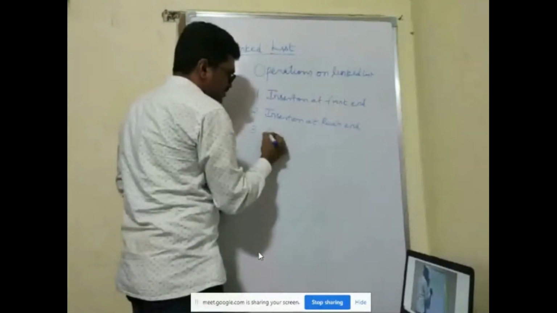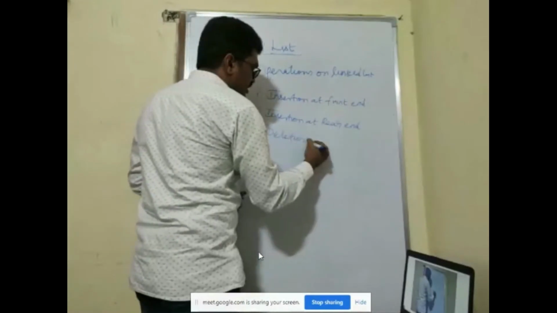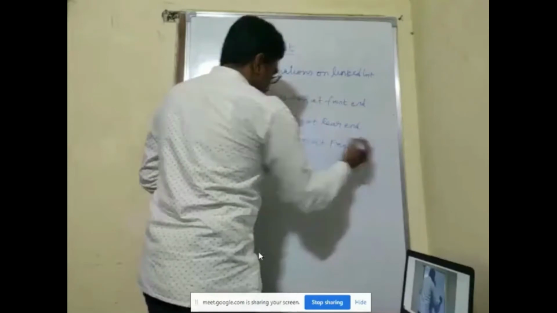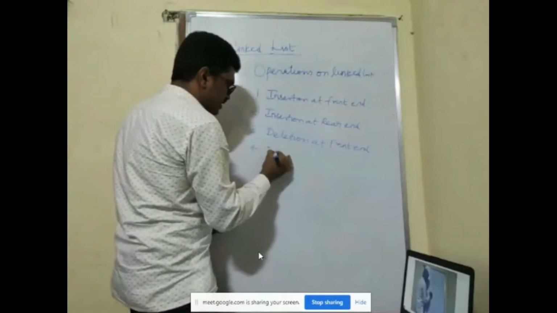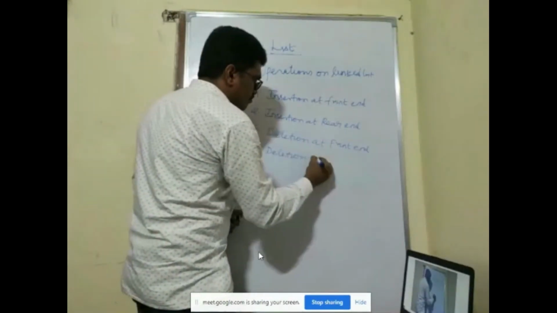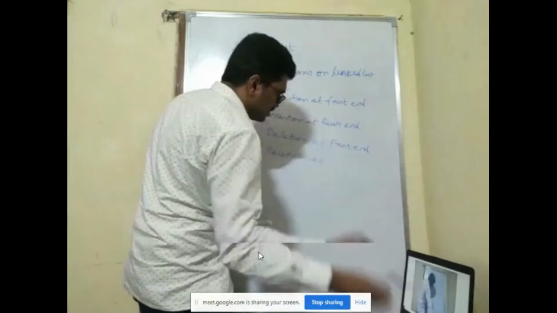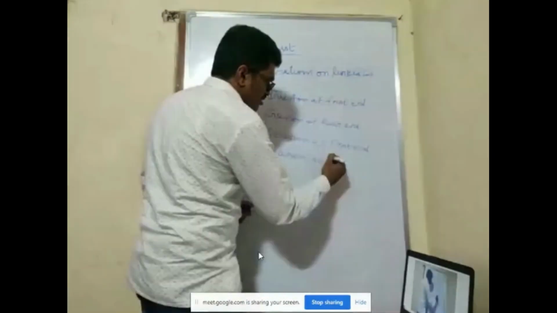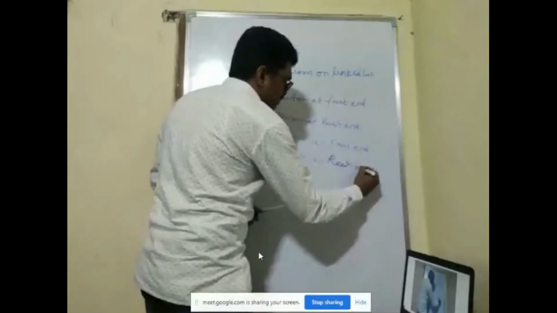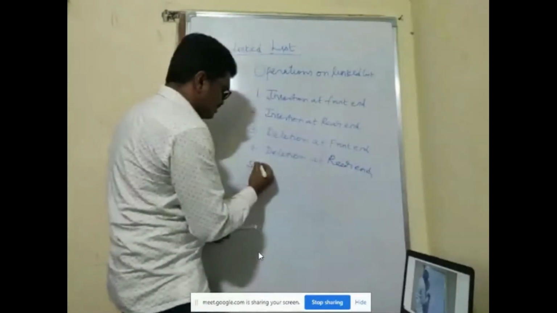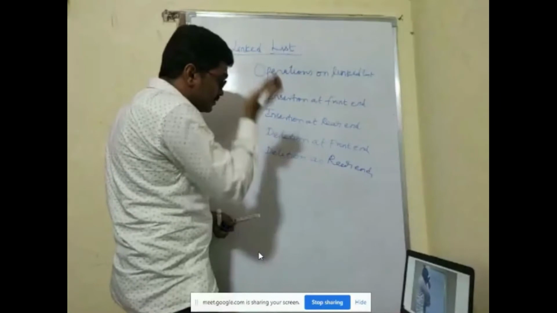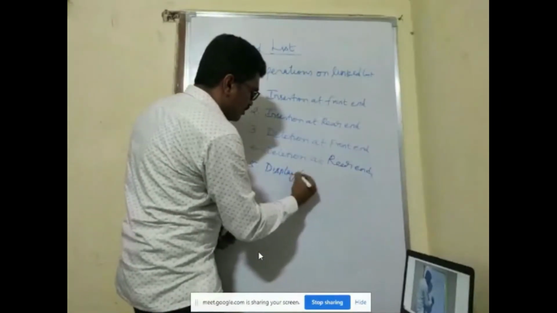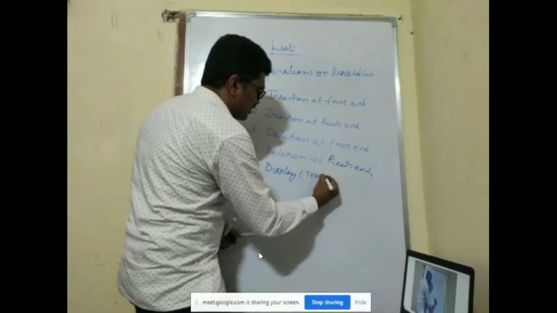Third one is deletion at front end. Fourth is deletion at rear end. The fifth one is display, or we'll call it traversal.